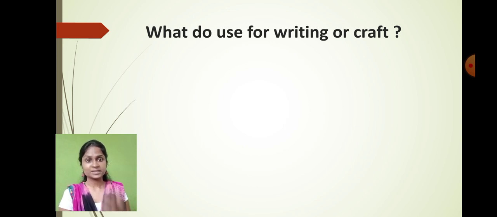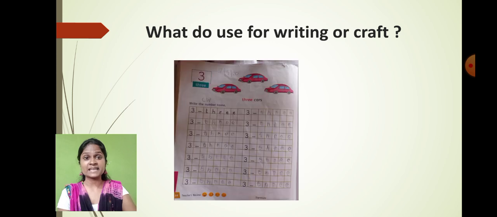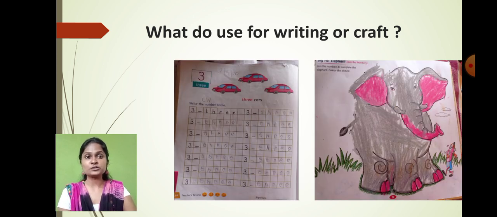Of course, you are all doing projects and assignments by using paper. Most of you are using craft paper, most of you are using assignment paper. On paper you are writing everything, and then you are submitting your assignment and project. So this material is called what? Basically paper. Am I right?